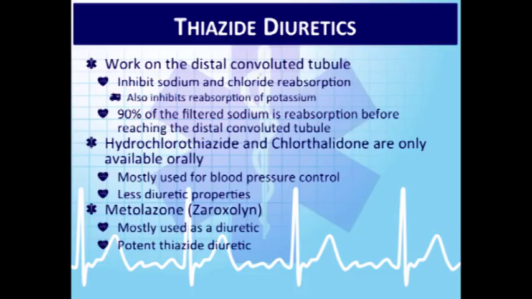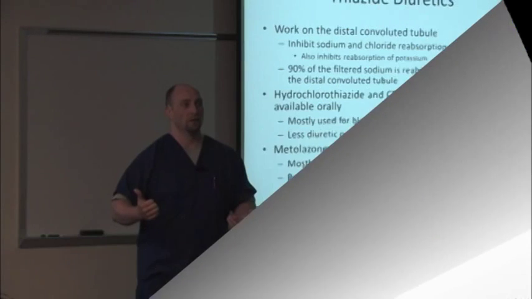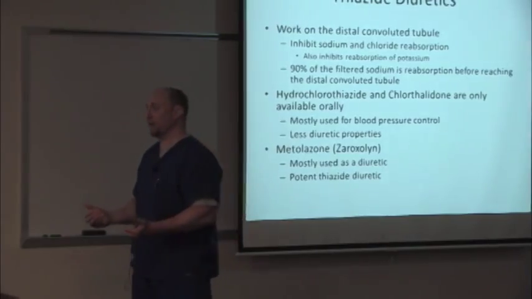But most thiazide type diuretics, you don't get as much diuresis from them as you do from the loop diuretics. And why is that? The reabsorption's already happened before the fluid actually got to the distal convoluted tubule. All the reabsorption happened in the loop of Henle. So there's only going to be 10% of the sodium, the chloride, and the potassium left in the tubule for you to block the reabsorption before it gets out in the urine. So that's not much, all right?